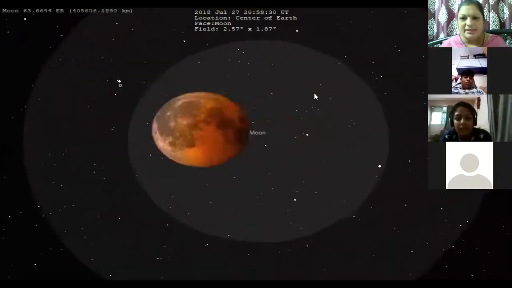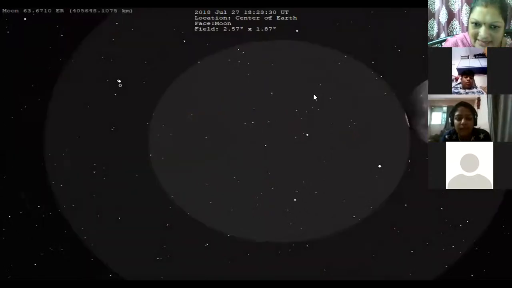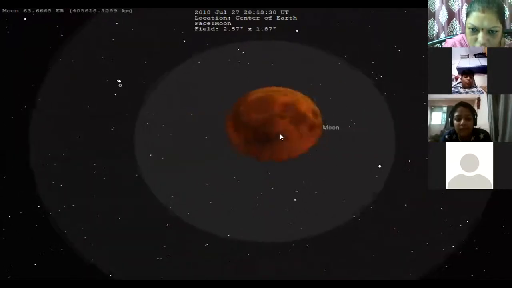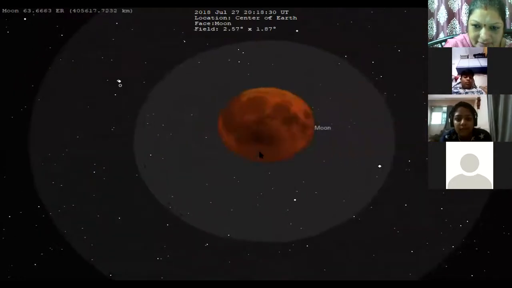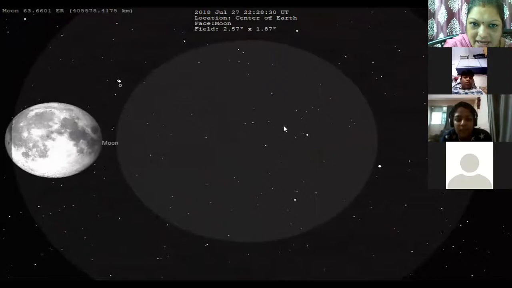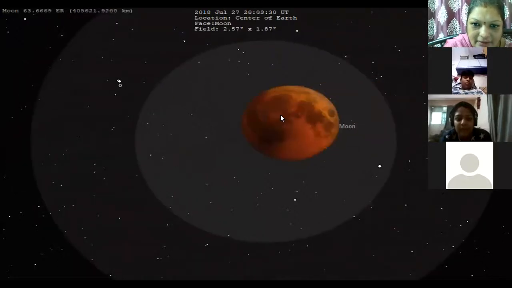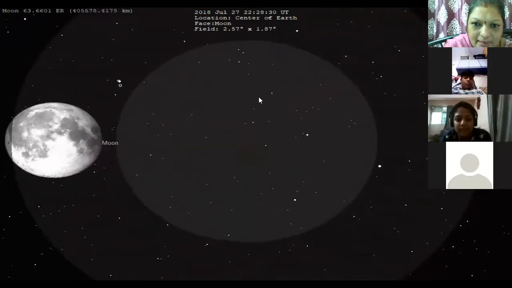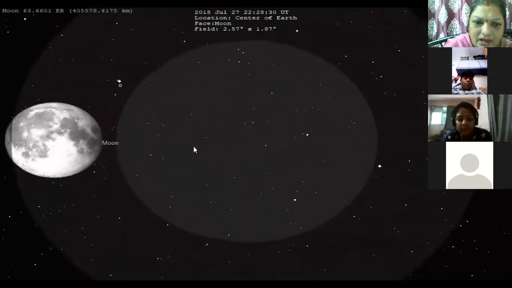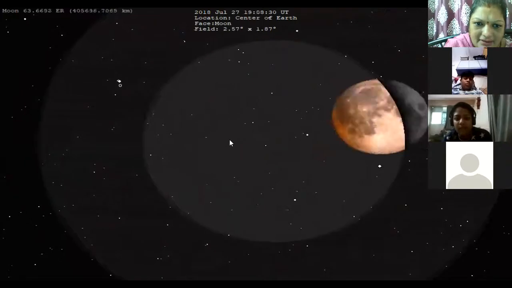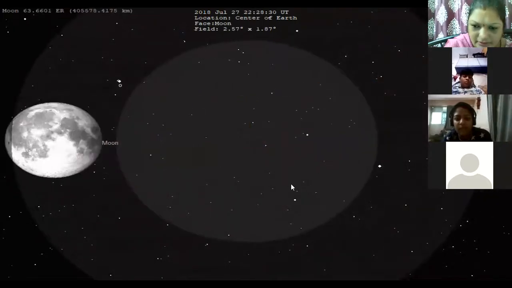See here, this is an example of how the moon, this is the earth, how the moon enters and how the shadow is cast. This center part is the darker part, dark shadow, that is the umbra. We can see the darker part. This is a total solar eclipse.